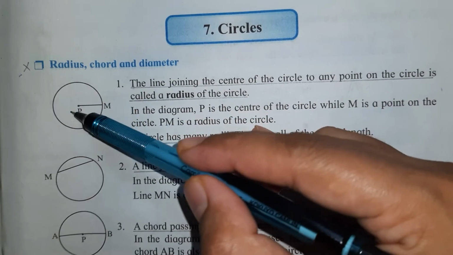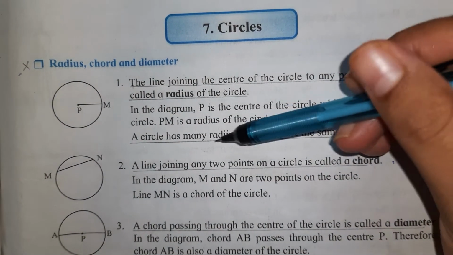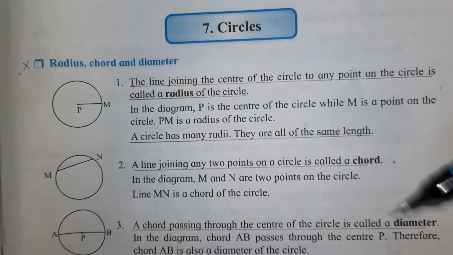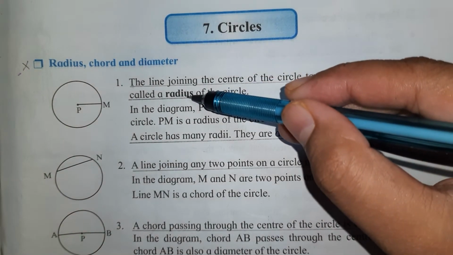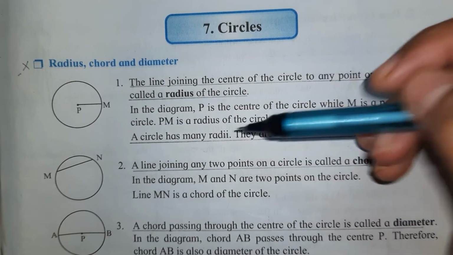And in a circle, how many radius we can draw? Uncountable. We can draw many radii. So if single is there, then radius. If plural is there, then we say radii.